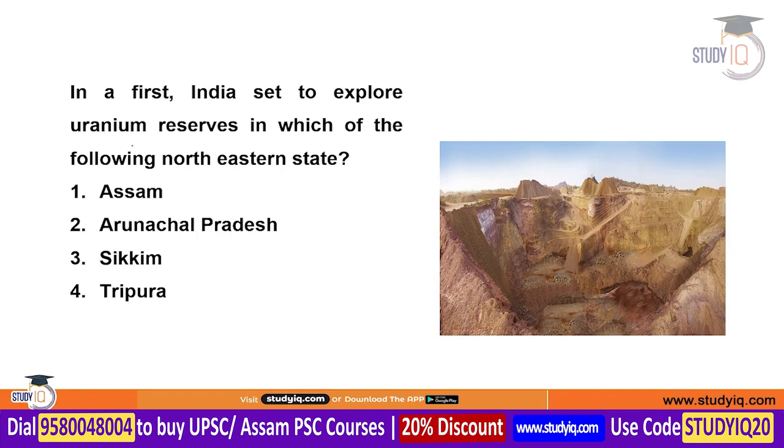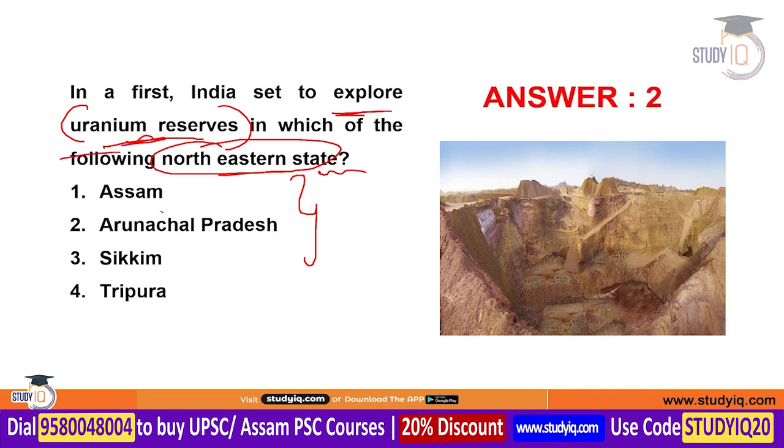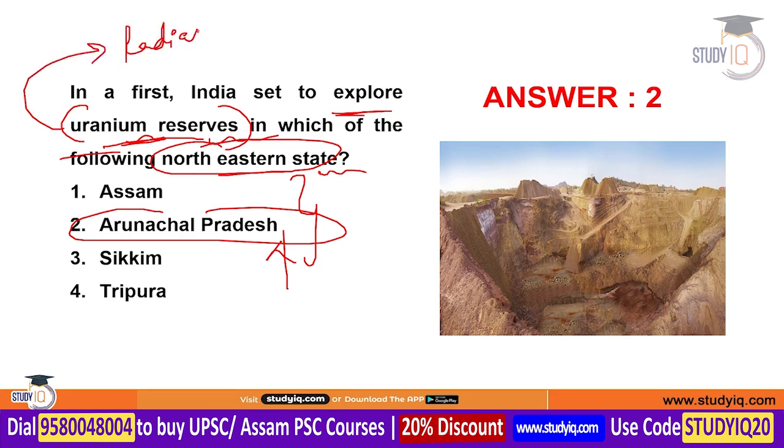Next question is, India is going to explore the uranium reserve for the first time in a northeastern state. So in which of the following northeastern states are we going to explore this uranium reserve? The correct answer is Arunachal Pradesh. Siang district of Arunachal Pradesh is the one where we will explore the uranium reserve. Uranium is a radioactive element which is used in nuclear energy production. And this exploration will also enhance the nuclear energy production capacity in India.